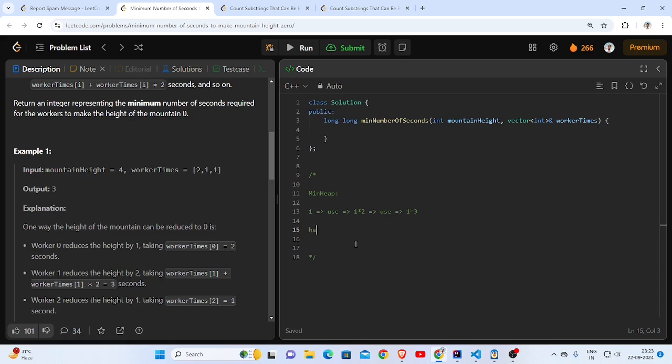So my heap will contain three things: the current rate, the original, and the number of usage. I'll call it usage. So min heap priority queue, with three values.